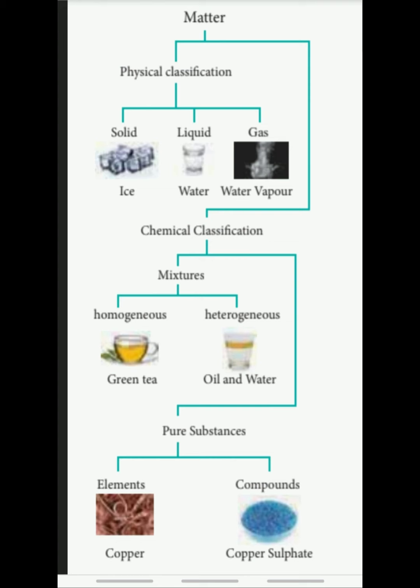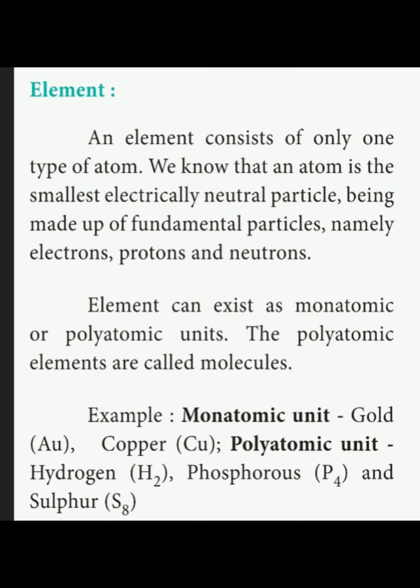But a mixture is different from a compound. In mixtures, the substances can be in any ratio. A compound should have fixed proportions of its atoms, so it is called a compound. Example, copper sulfate. Now, element.